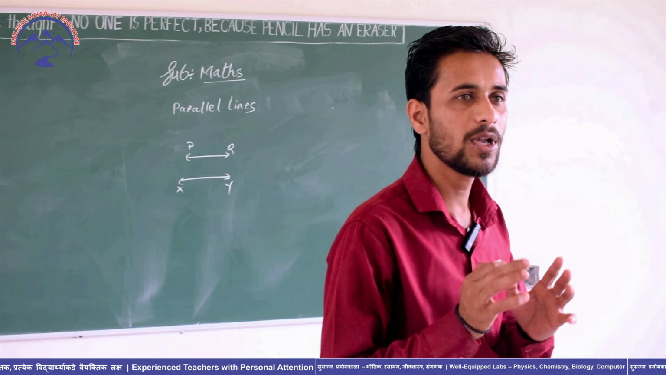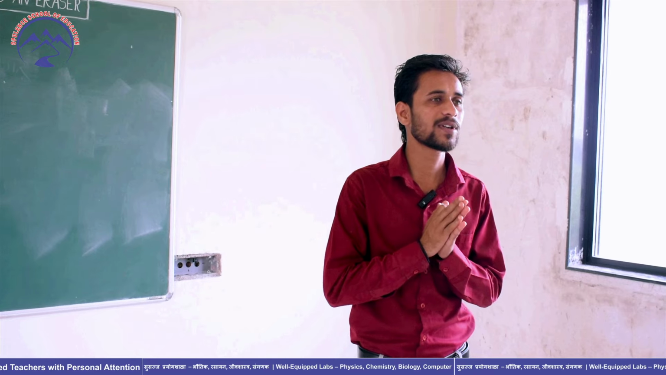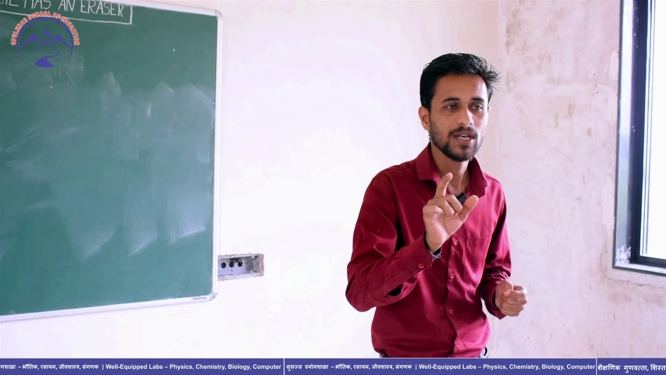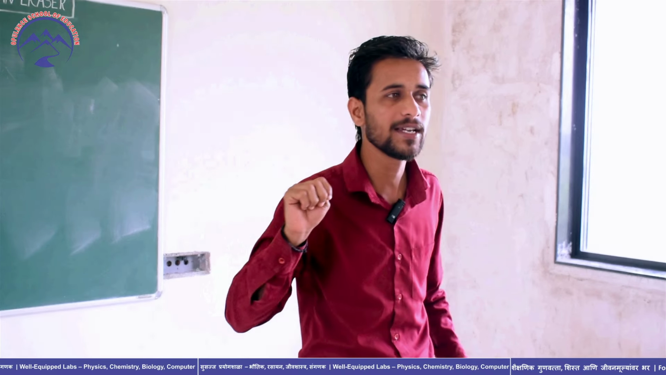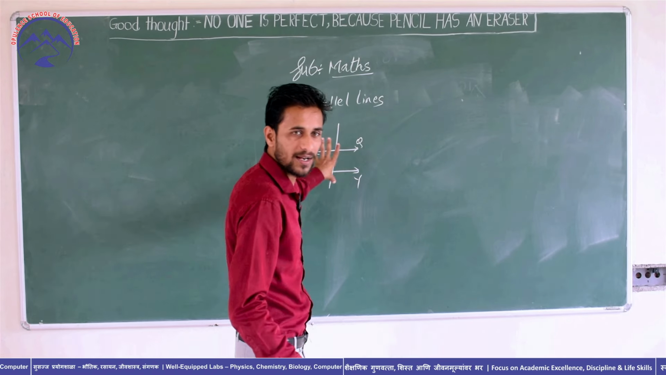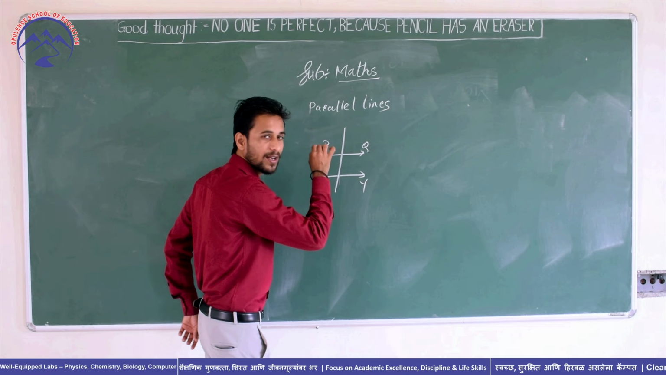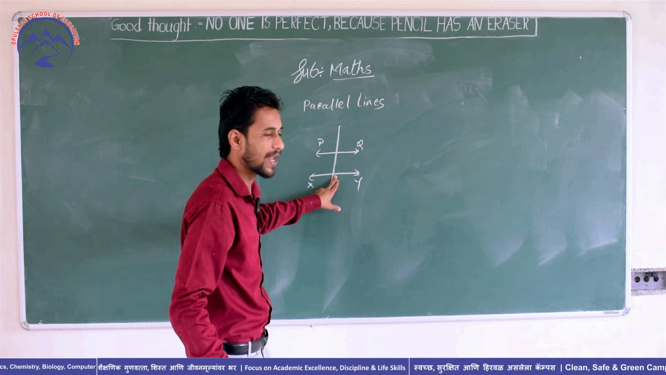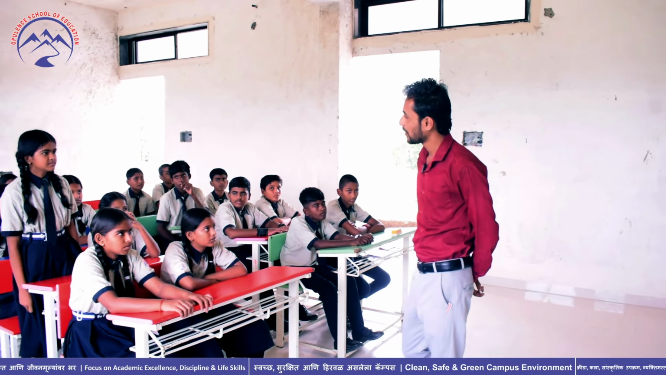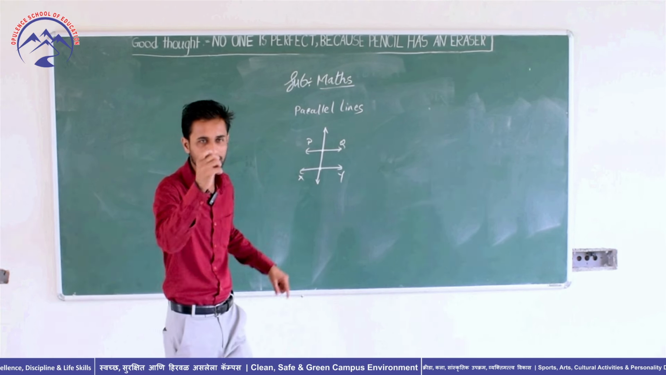Now we are going to learn parallel lines and transversals. So students, a transversal is a line segment which intersects two parallel lines in two distinct points. If we draw one line segment across these two parallel lines, then this line is called a transversal. What do we call it? Transversal. Very good.